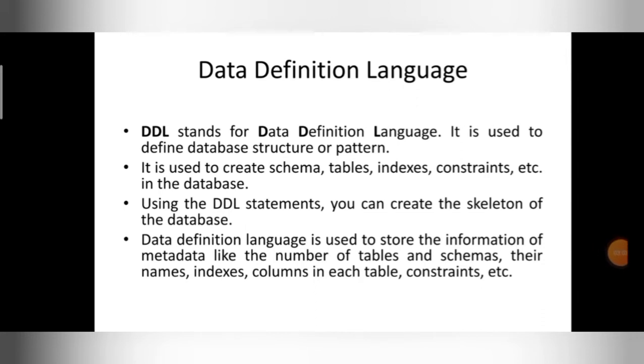DDL stands for data definition language. It is mainly used to define the database structure or pattern. I already told you I have to store the data in the form of tables, so to store the data in table format, I have to create the table. To create the table, DDL gives a command.